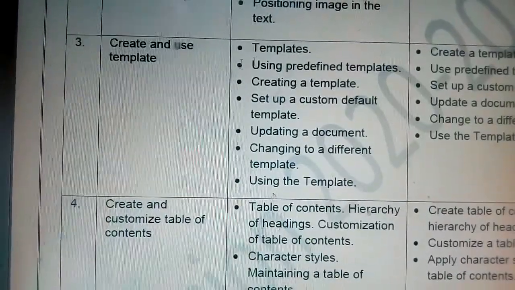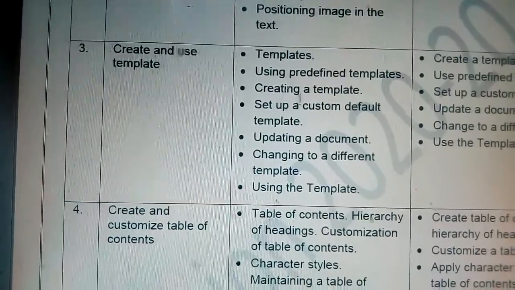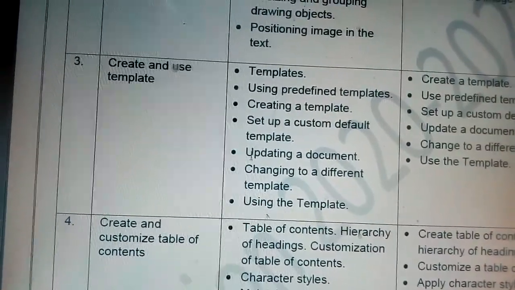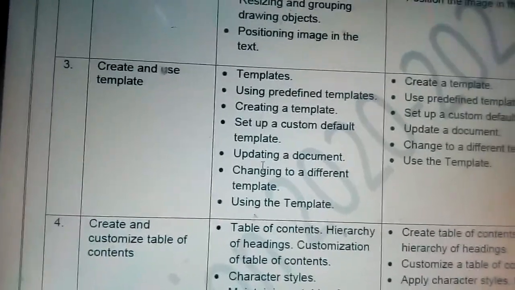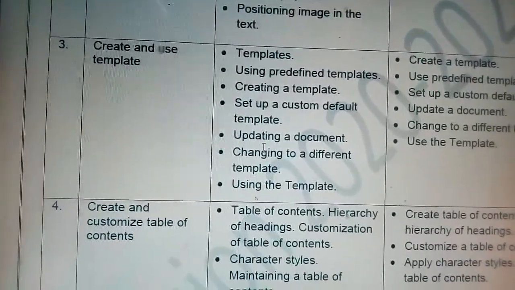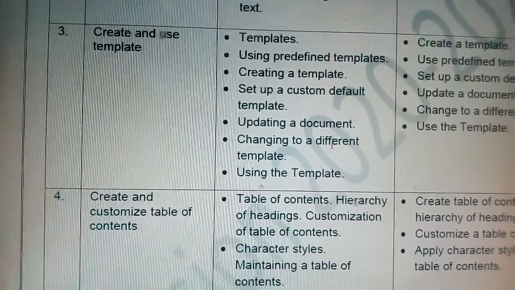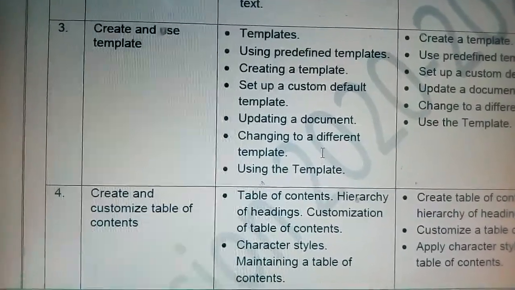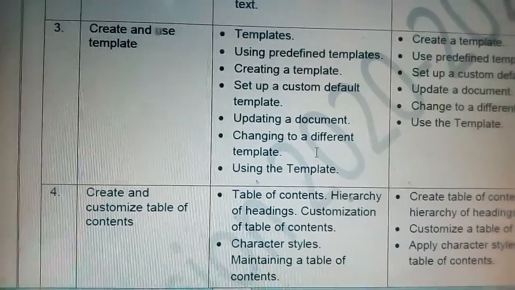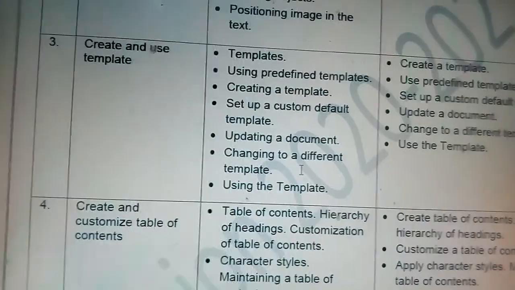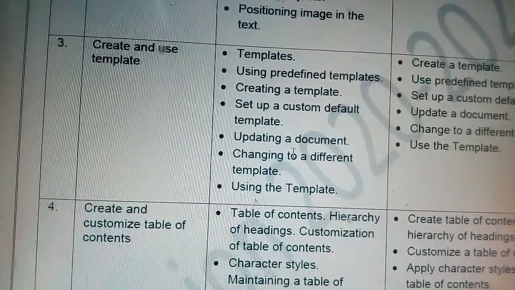Session 3 also completed. Templates. So predefined template, creating a template, set up a custom default template, updating a document, changing to a different template, using the template. So how to use the different templates, that may be a predefined template or custom template. That we have seen. Online template is also there. So these we have discussed.